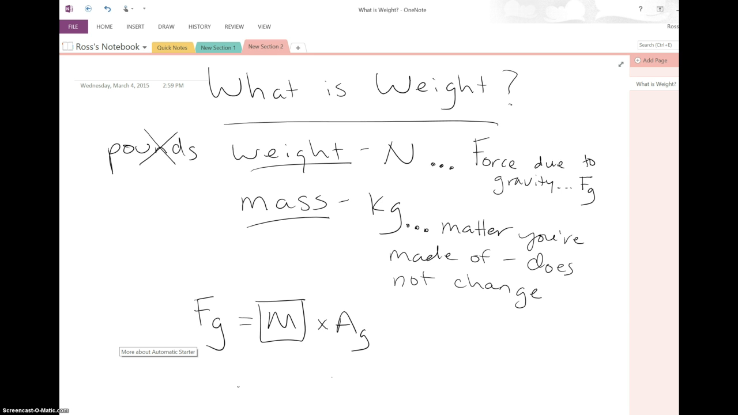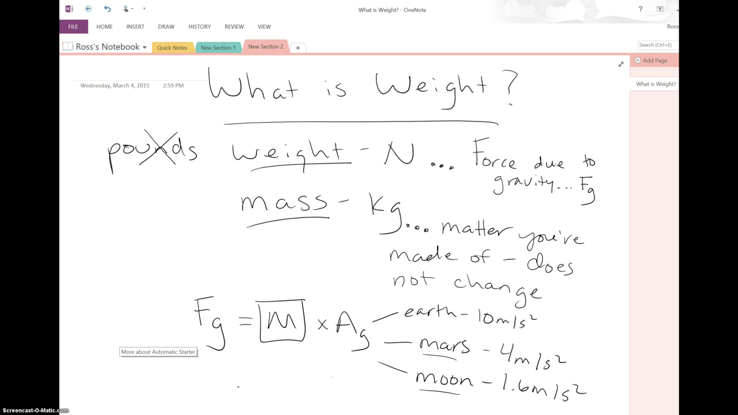We know that on Earth, that number is going to be 10 meters per second squared. On Mars, that number is going to be 4 meters per second squared. And on the moon, that number is going to be 1.6 meters per second squared. Now, I don't expect you to know Mars and the moon. Those I would always give you on any kind of practice problems or homework or test. But Earth, this is the number that we should definitely know.